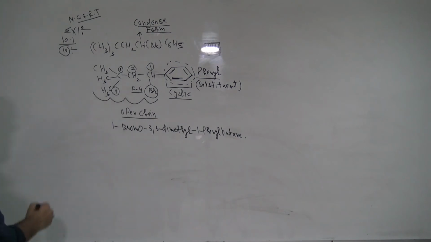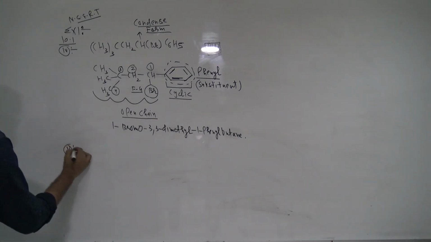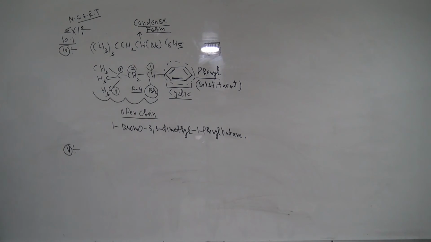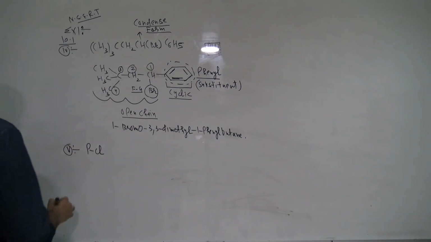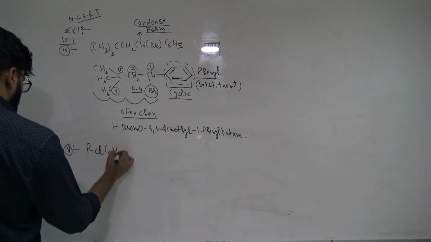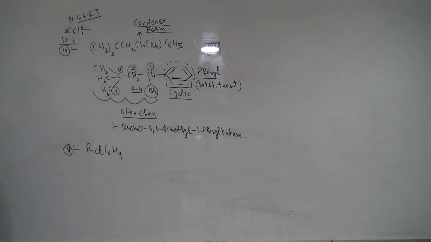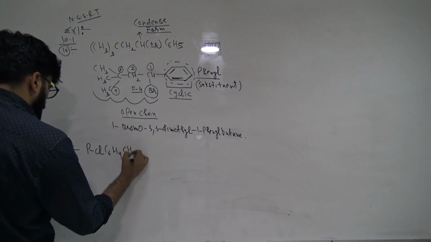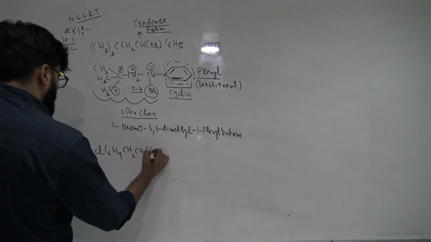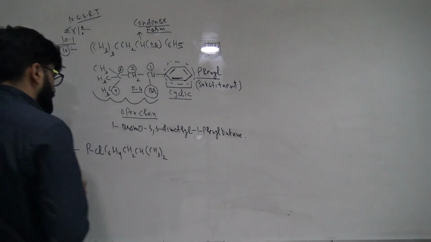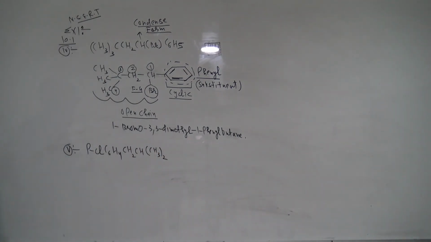This kind of question, number 5, is also an NCERT question. The question is, guys, para-chloro C6H4 CH2 CH CH3 twice. This is also a wonderful question. Let's see, are you able to do it or not?